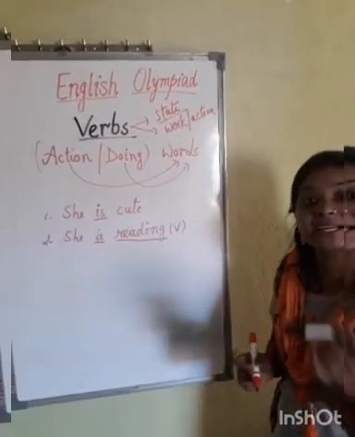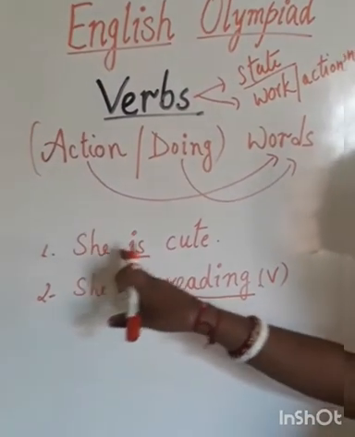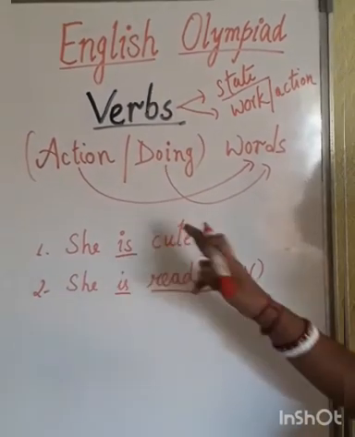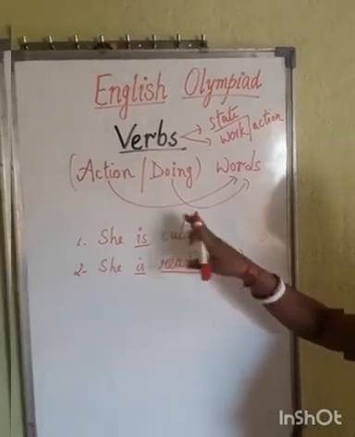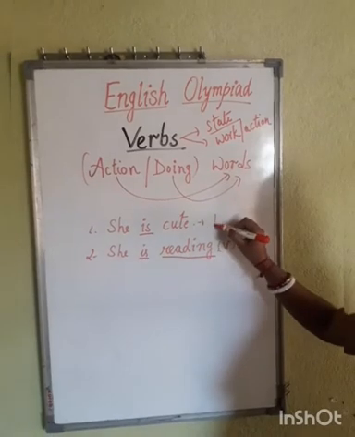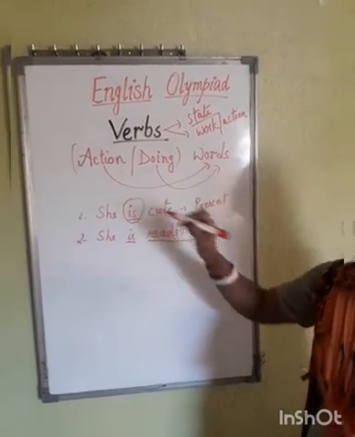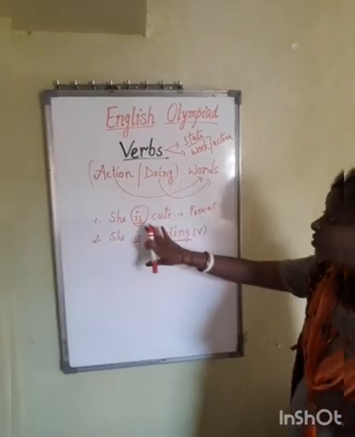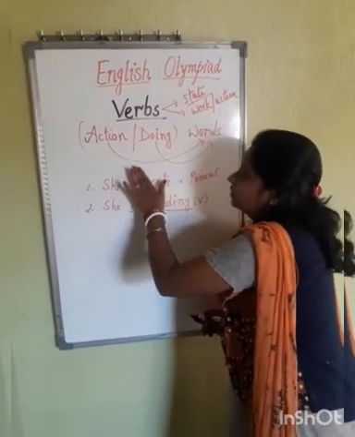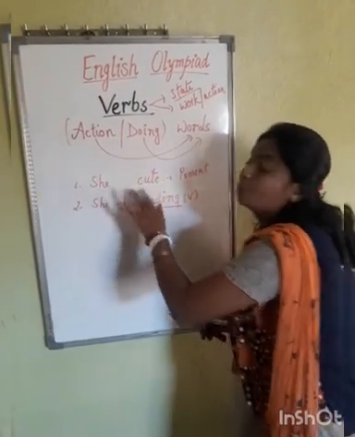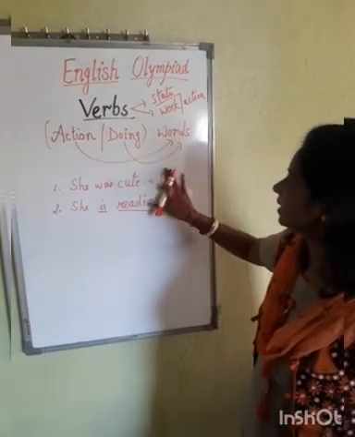Now what do I mean by state? Have a look at the first sentence: she is cute. Which tense is it? This girl is cute. This is in present tense. How can we identify that? Through the word is. If I change is and write was instead, it will be past tense.